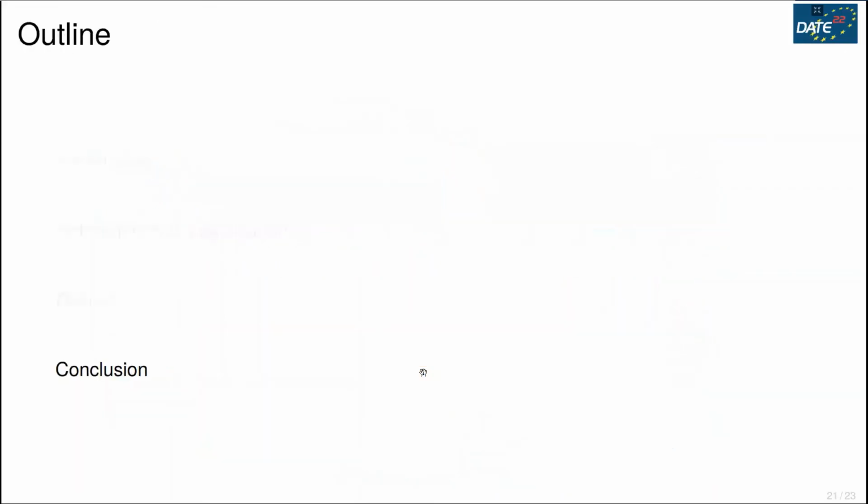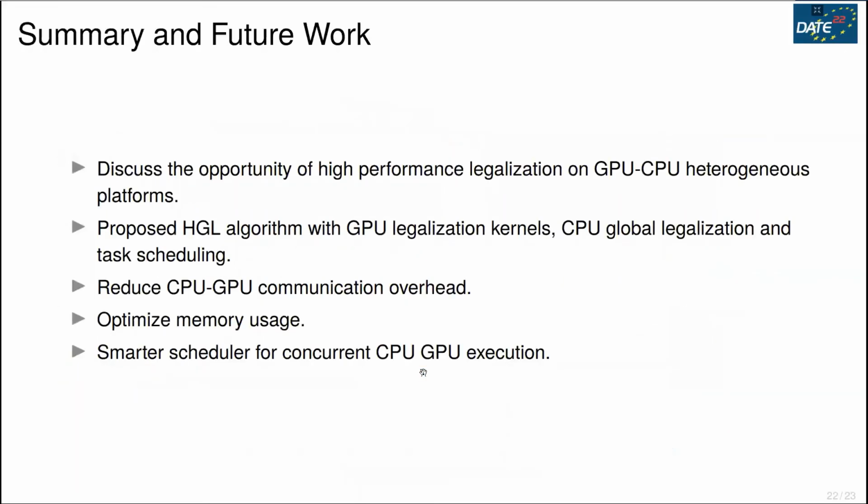Finally, we will conclude the talk. We discussed the opportunity of high-performance legalization on GPU-CPU heterogeneous platforms. We propose the heterogeneous legalization algorithm with GPU legalization kernels, CPU legalization, and task scheduling. The further work will include reducing the CPU-GPU communication overhead, optimizing the memory usage, and a smarter scheduler for concurrent CPU-GPU execution.